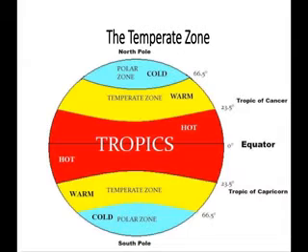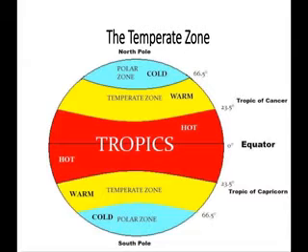Yes, and these regions receive slightly slanting rays of the sun. In the tropical climate, that area receives the direct rays of the sun throughout the year. Yes, but in the temperate zone, the sun's rays are slightly slanting. Yes, and that's why the climate of the temperate zone is neither too hot nor too cold.